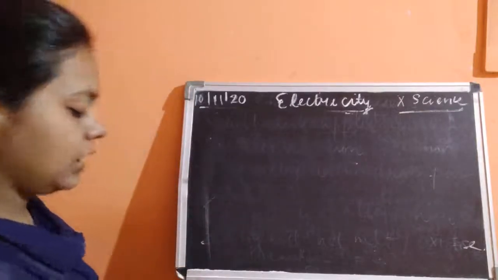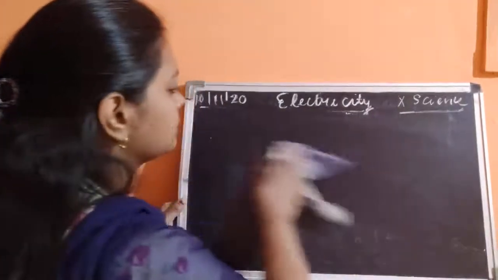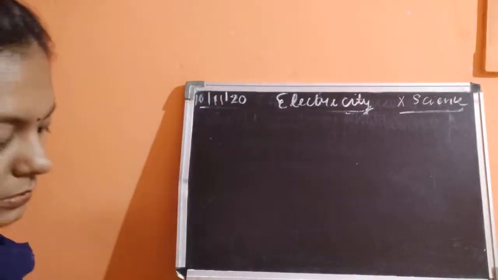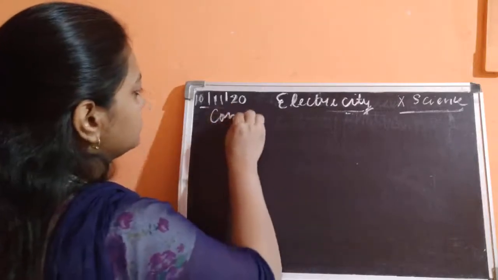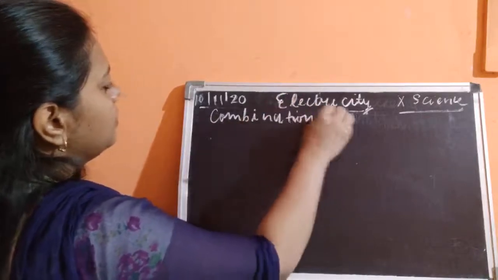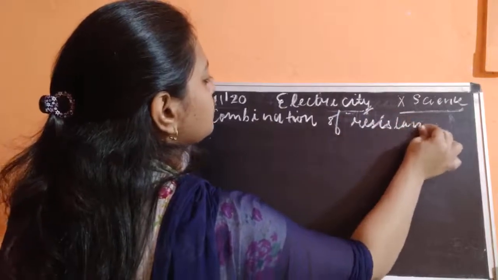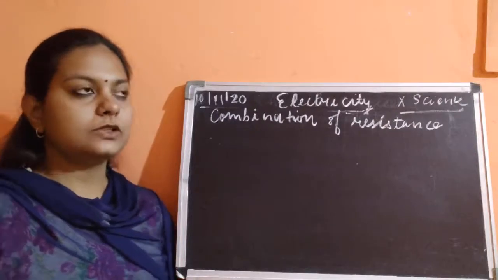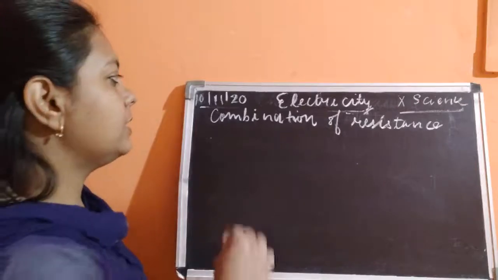Okay, now the next part is, so the next part will be studying about the combination of resistance. So क्या है ये combination of resistance? Combination of resistance means to join the resistance. Now how can you join the resistance?